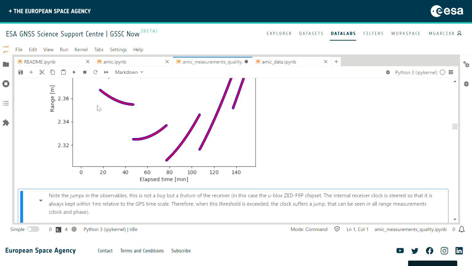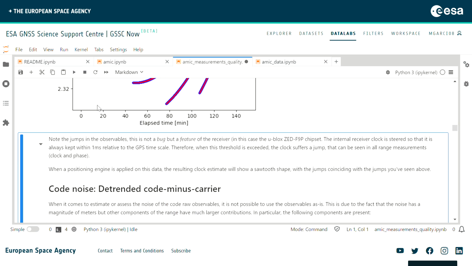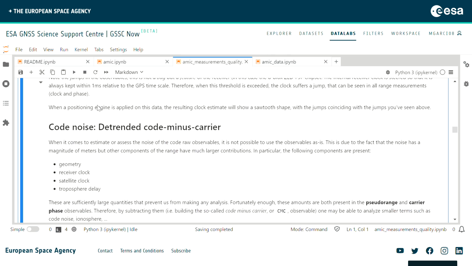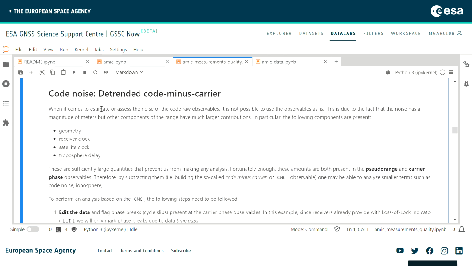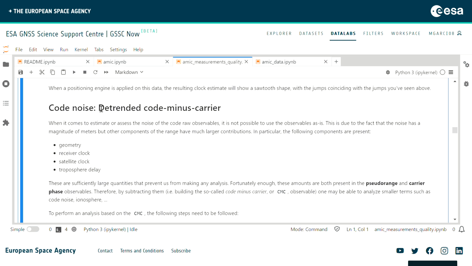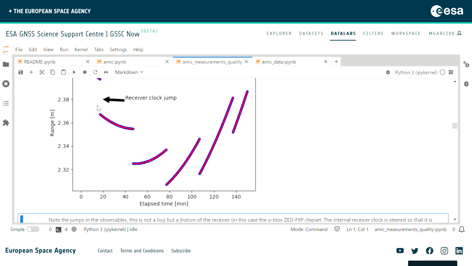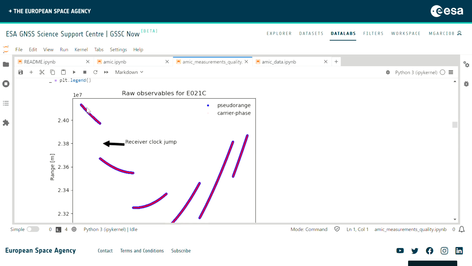Obviously, the problem with this is what we are trying to measure. Let's recapitulate a little bit. We want to measure the noise of the code and the phase, and this is typically on the order of meters, whereas the raw pseudo ranges, let's go back to the plot, we are talking about 20,000 kilometers. So actually it's impossible to distinguish any noise pattern that happens in the receiver. We have to find other means to do that.